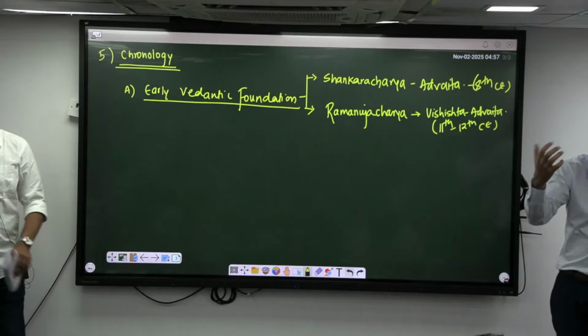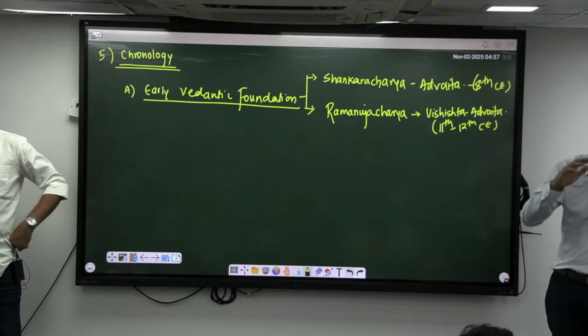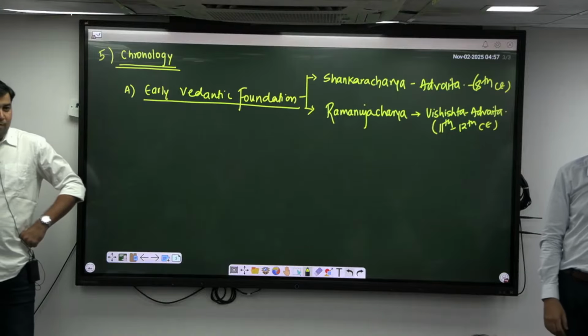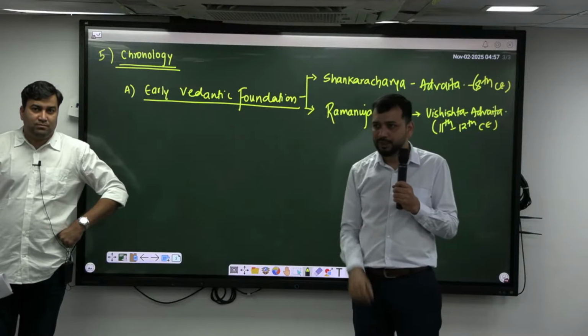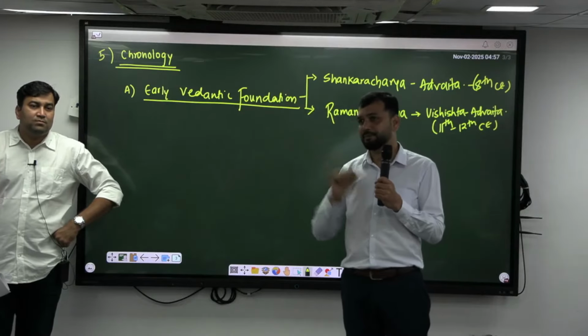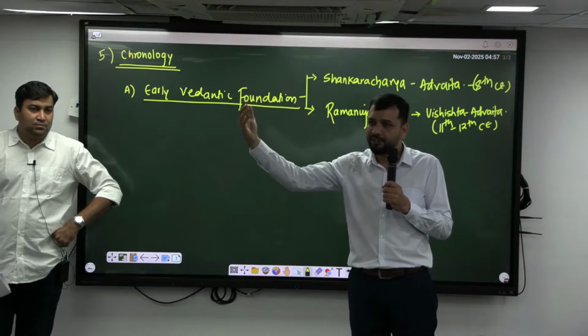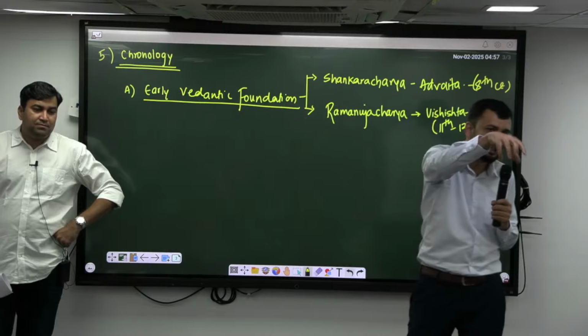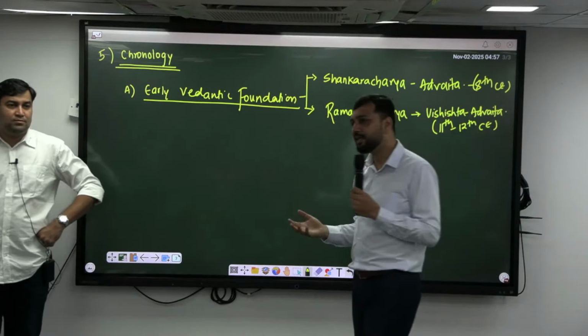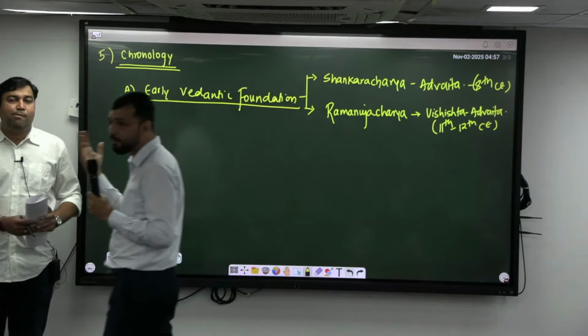Then there will be Vishishta Advaita of Ramanujacharya, and Dvaita of Madhvacharya. Then Nimbarka will come, who is a contemporary of Madhvacharya. He will give Dvaitadvaita. Then in the 15th and 16th century, you have two major figures: one is Vallabhacharya and the other is Chaitanya. Chaitanya speaks about Achintya Bheda Abheda.